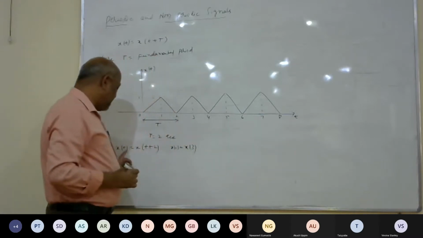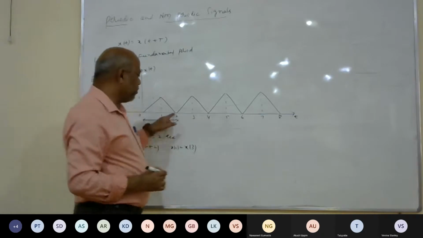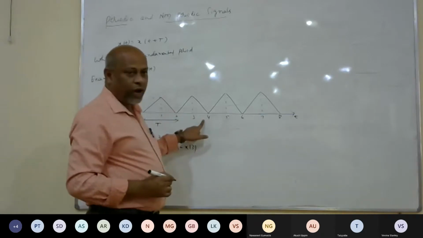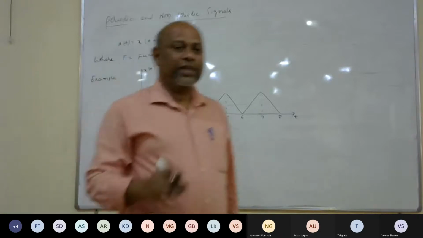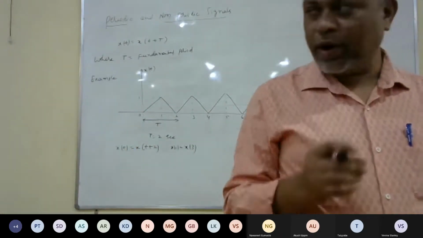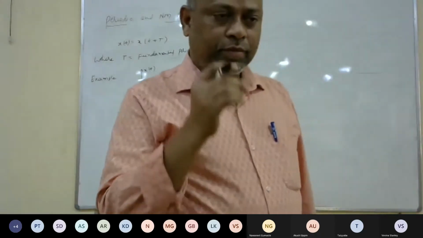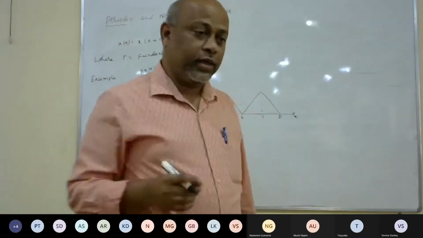If I take t equal to 2, x of 2 must be the same as x of 4. x of 2 is 0, and x of 4 is also 0. That means it satisfies the mathematical expression I gave for periodicity, x of t equals x of t plus capital T.